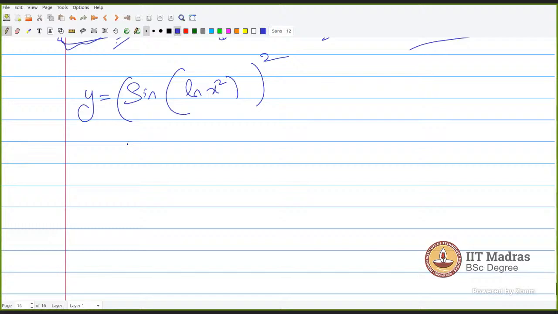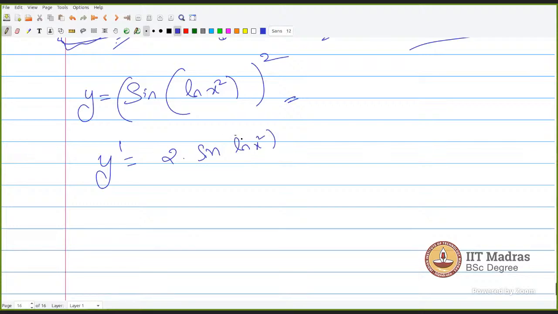How do we approach this? How do you differentiate? Why are you making this so complicated? Sir, I don't understand how the chain rule applies here. This is the chain rule of 3 functions, a composition of 3 functions. So y dash will be 2 times sine ln x square.